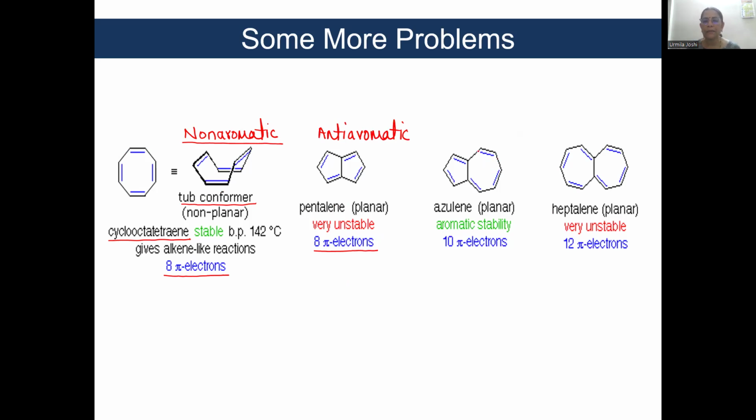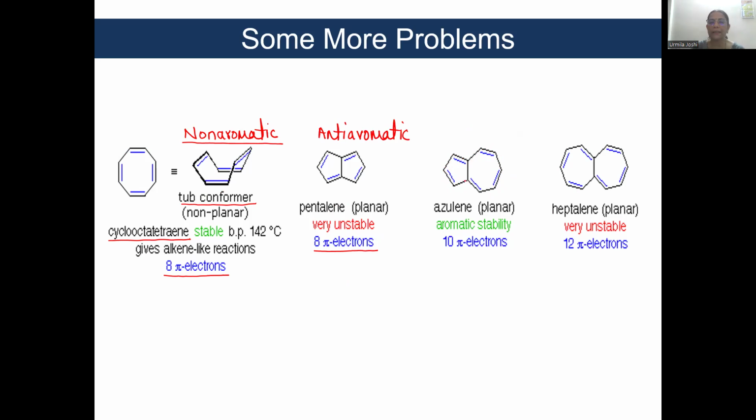Look at azulene. This is a 7-membered ring and this is a 5-membered ring. Okay. It is cyclic, it is planar, and it is conjugated. Have a look at this structure. Between 2 adjacent double bonds, there is always a single bond.